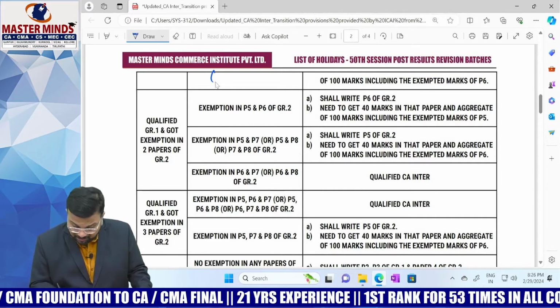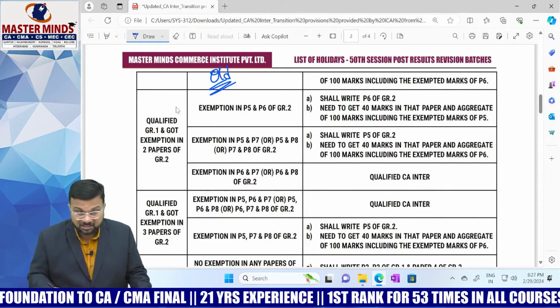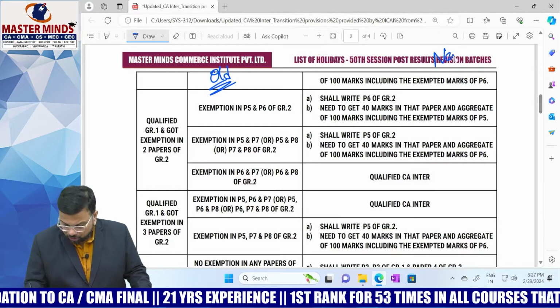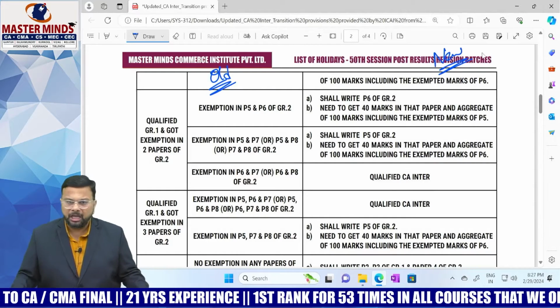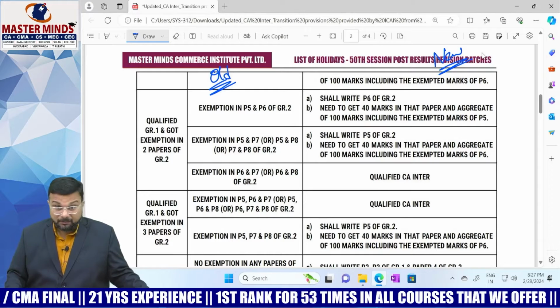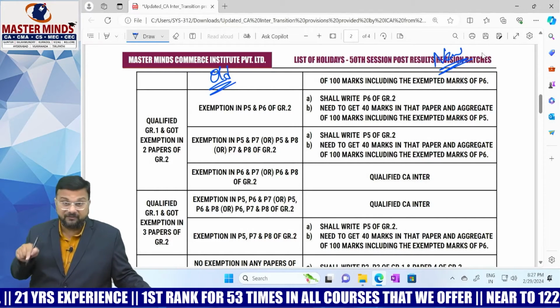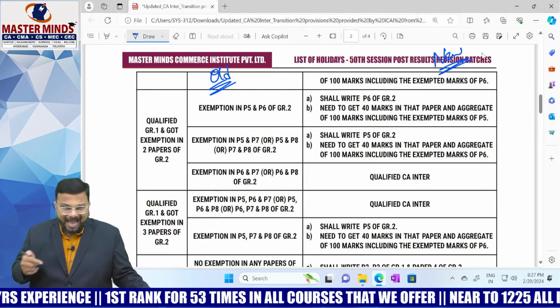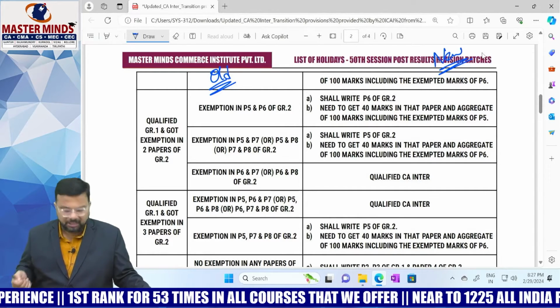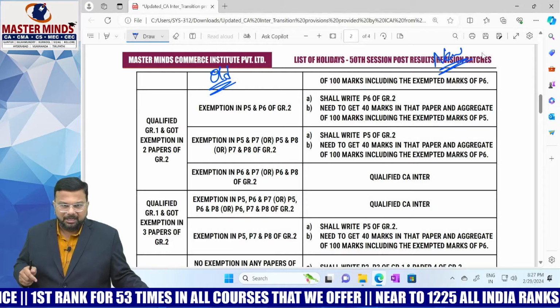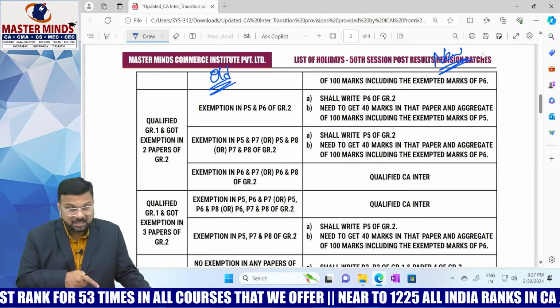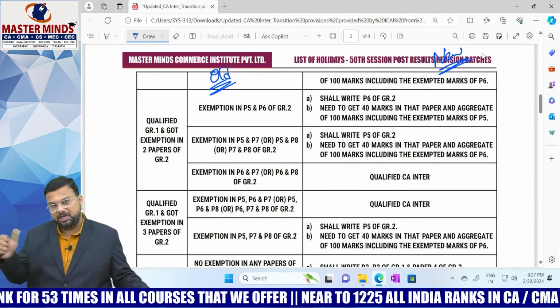Do remember one thing. This is under old scheme. What are the paper numbers that you were mentioning? And here it is under new scheme. Okay, and not only that, you need to get 40 marks in that paper, an aggregate of 100 marks, including the exempted marks of paper 5. What is exempted marks of paper 5? Nothing but auditing and ethics here. Am I clear? That means paper 6 in old scheme and paper 5 in new scheme are one and the same.